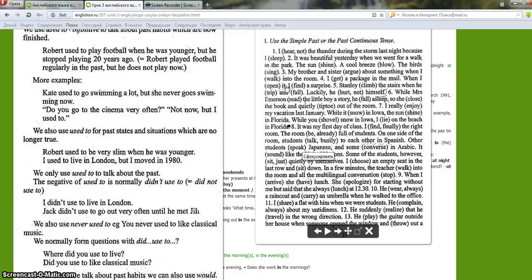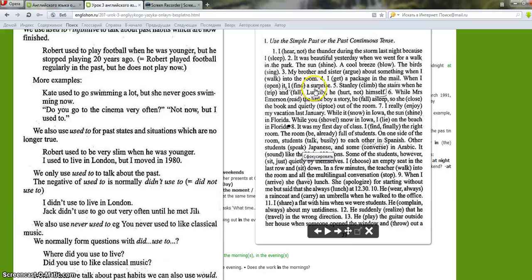The fourth. I got a package in the mail. When I opened it, I found a surprise. So, first, I got a package in the mail. It's a short action. Then, when we use "when", a short action and another long action can happen. But here is a chain of events. I got a package in the mail. Then I opened it. Then I found a surprise. Chain of actions.